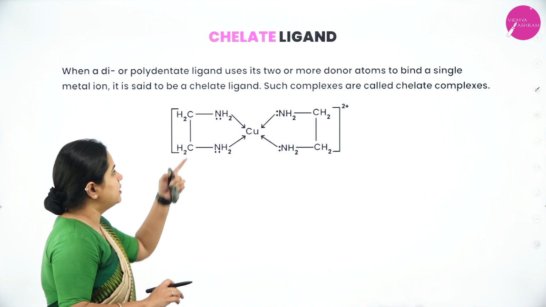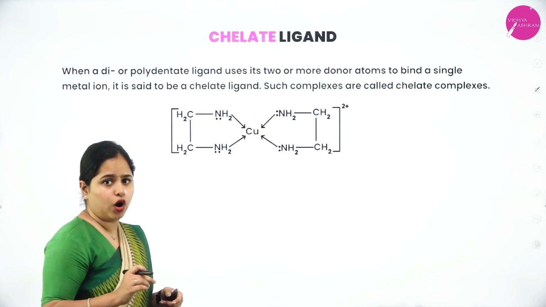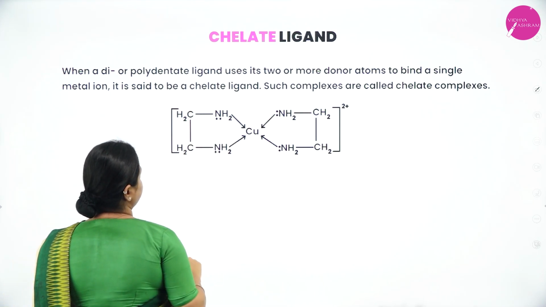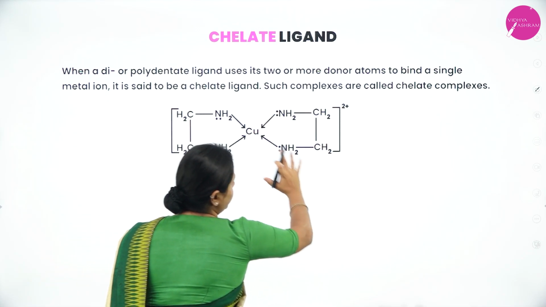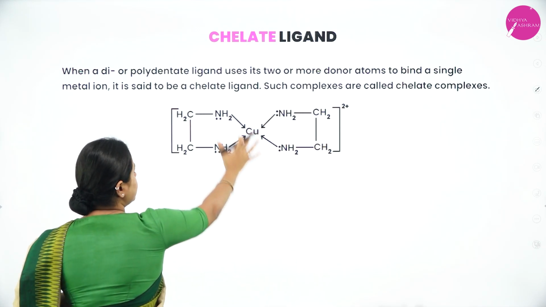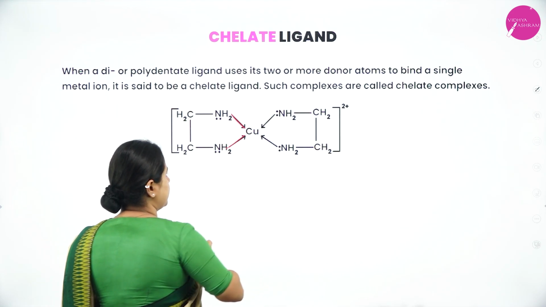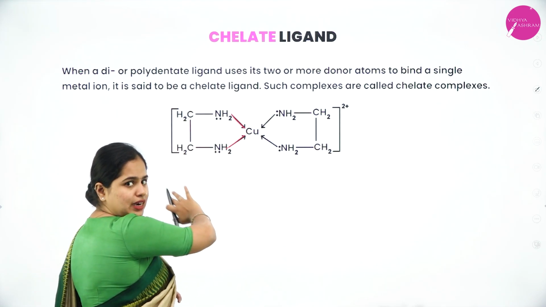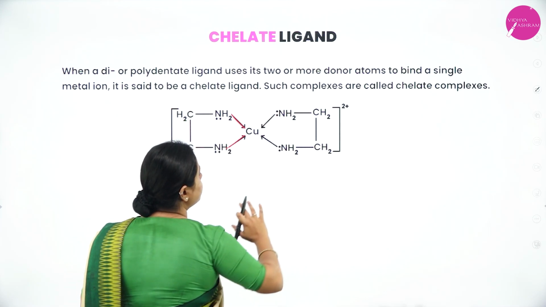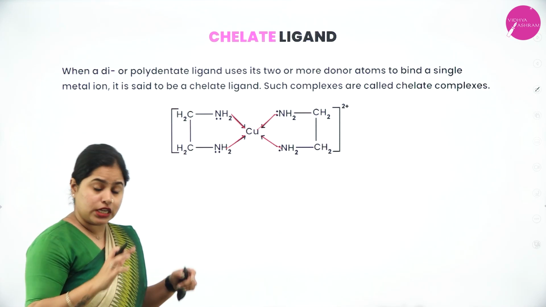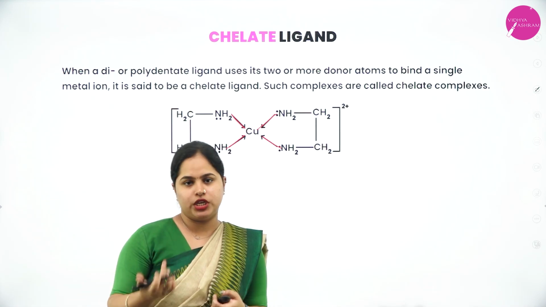For example, this is a didentate ligand which I have already studied, which is ethylene diamine, CH2NH2, CH2NH2. And here is another molecule of ethylene diamine. Using the 2 donor atoms of one ethylene diamine and the 2 donor atoms of another ethylene diamine, it is forming a bond with the central metal atom. So such complexes are called chelate complexes.